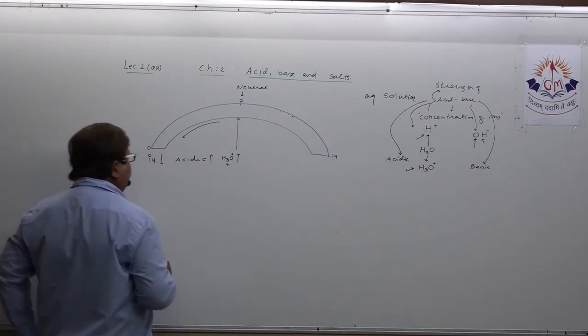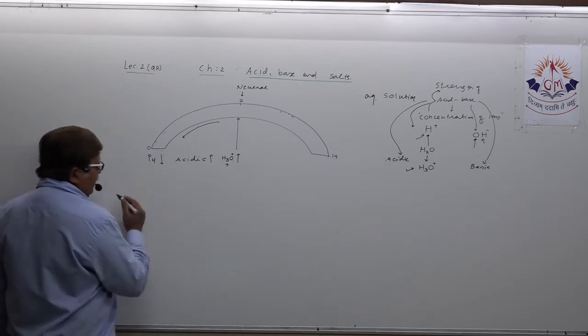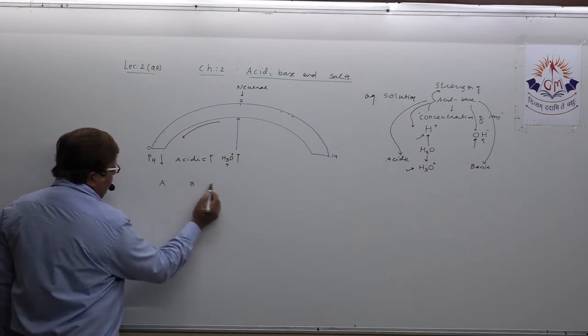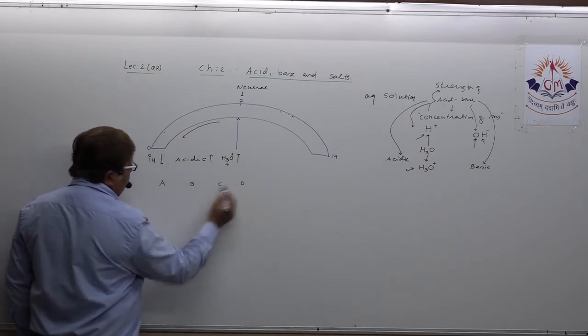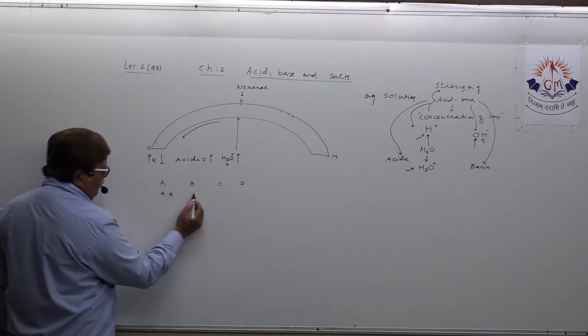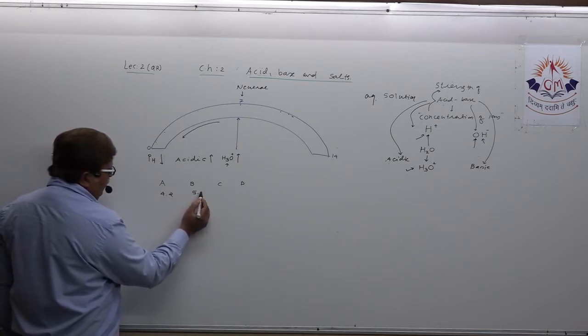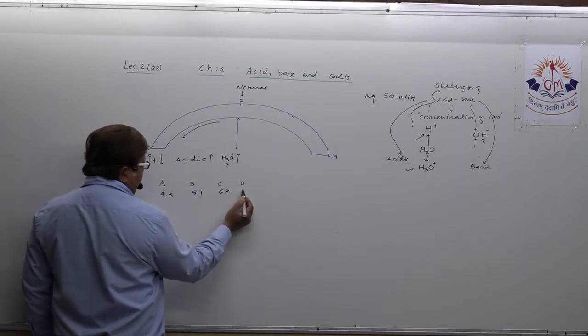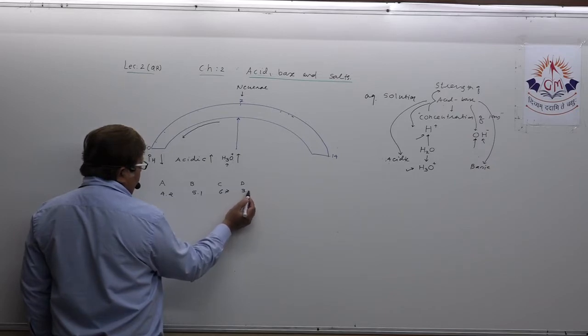Understand? Suppose, dear student, how they design an MCQ. Suppose I give you four solutions, A, B, C and D, and I mention their pH: suppose 4.2, here 5.1, this is 6.7, and suppose I say here, take an example, 3.9.